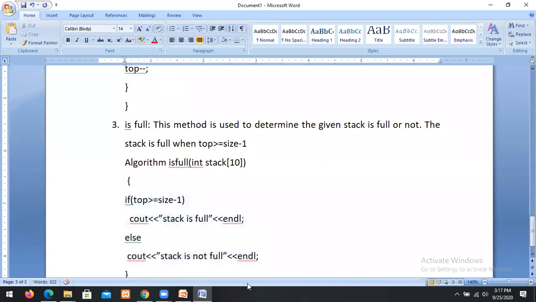So the stack is full or not. The stack is full when top greater than or equal to size minus 1. Otherwise, the stack is not full.